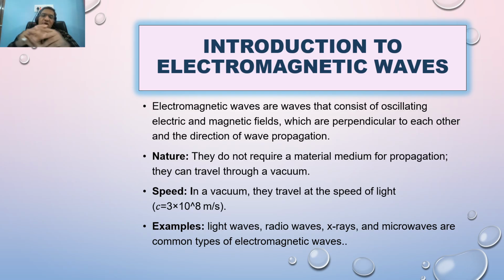Unlike the sound wave, which requires a medium to travel. So electromagnetic wave has a very special property, and as we know, sun rays come from space and travel through the vacuum. The speed of light is a very good constant and parameter, and its value is 3 into 10 raised to power 8 meter per second. It is constant, and no wave in nature can exist with a speed greater than that of the speed of light. So it is the limit of the speed.